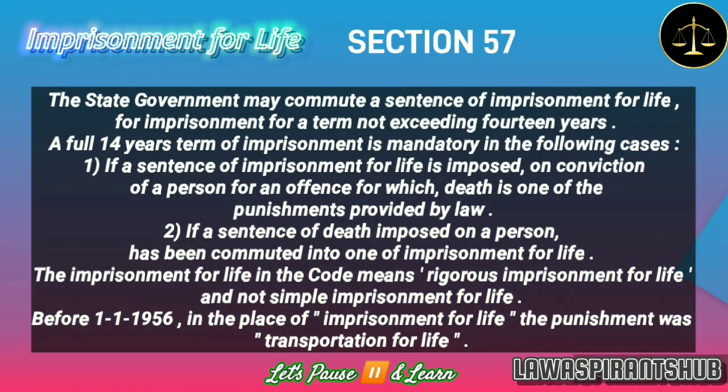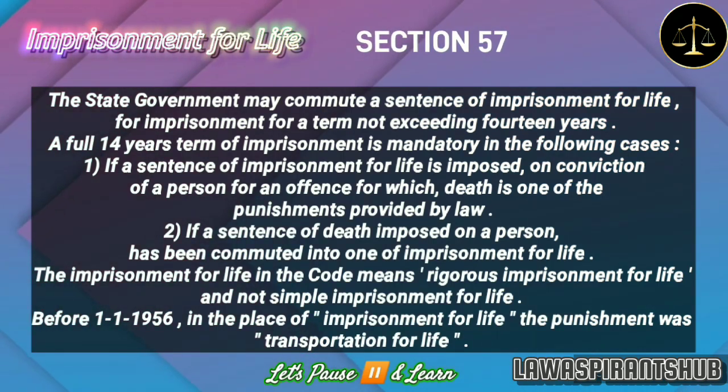That is, by virtue of Section 57, for calculating fractions of term of punishment, life imprisonment is reckoned as 20 years. The state government may commute a sentence of imprisonment for life, for imprisonment for a term not exceeding 14 years. A full 14 years term of imprisonment is mandatory in the following cases. 1. If a sentence of imprisonment for life is imposed on conviction of a person for an offense for which death is one of the punishments provided by law. 2. If a sentence of death imposed on a person has been commuted into one of imprisonment for life. The imprisonment for life in the code means rigorous imprisonment for life, and not simple imprisonment for life.